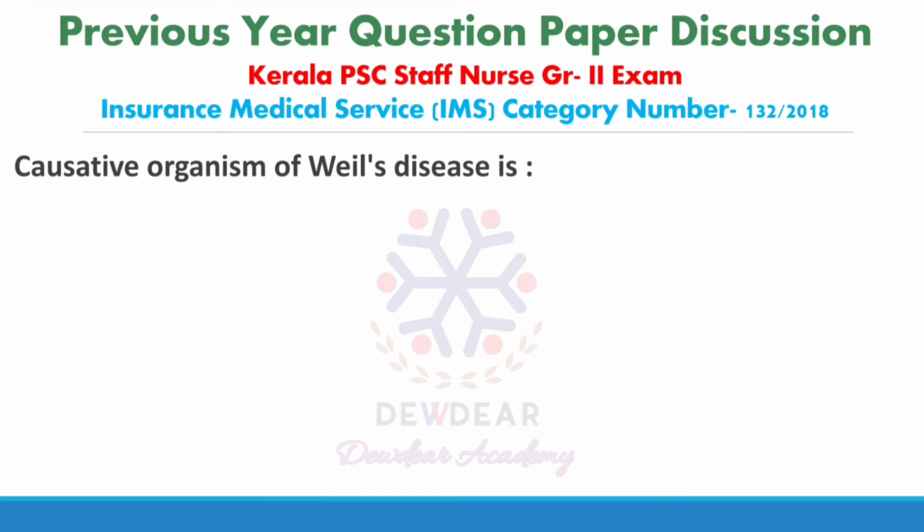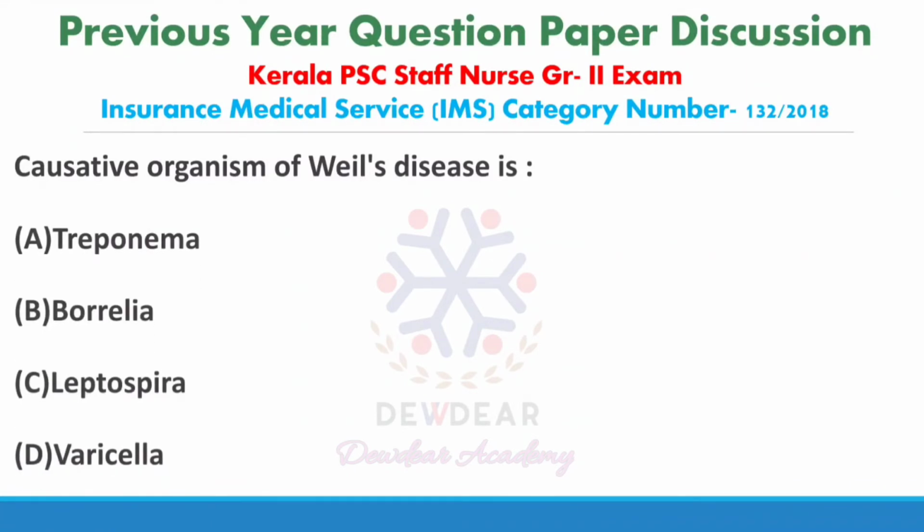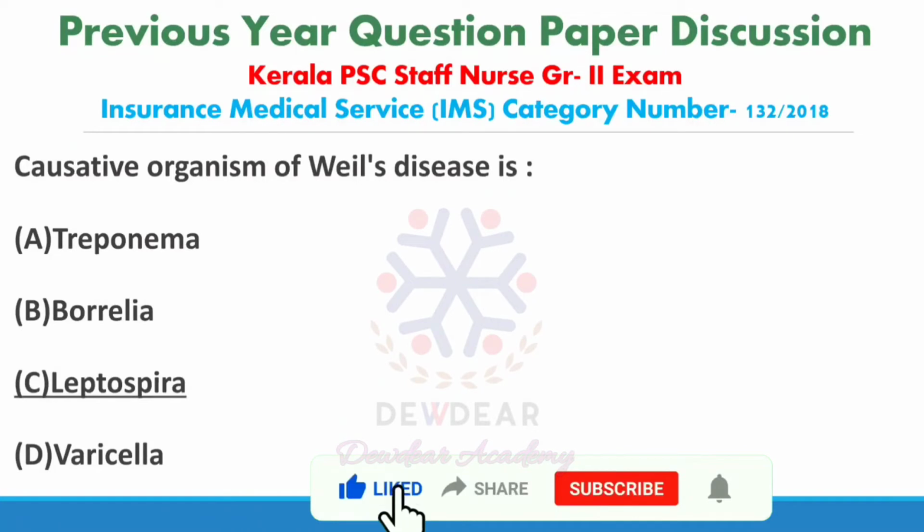Now I move on to the next question. Causative organism of Weil's disease is? Options: Treponema, Borrelia, Leptospira, Varicella. Correct answer is Leptospira. Weil's disease is also called leptospirosis and it is caused by Leptospira bacteria. Treponema pallidum causes syphilis. Varicella or chickenpox is caused by the varicella zoster virus.